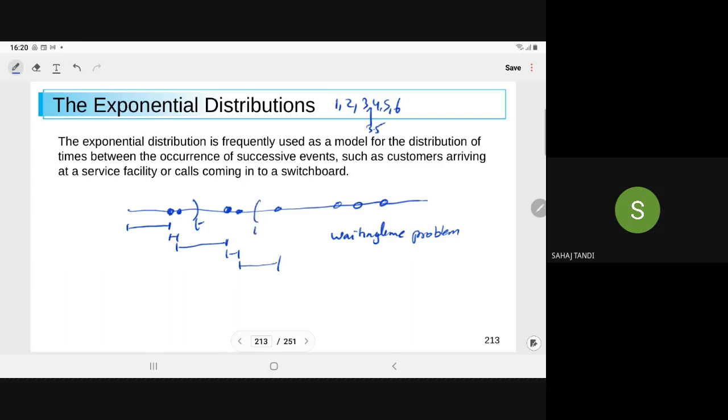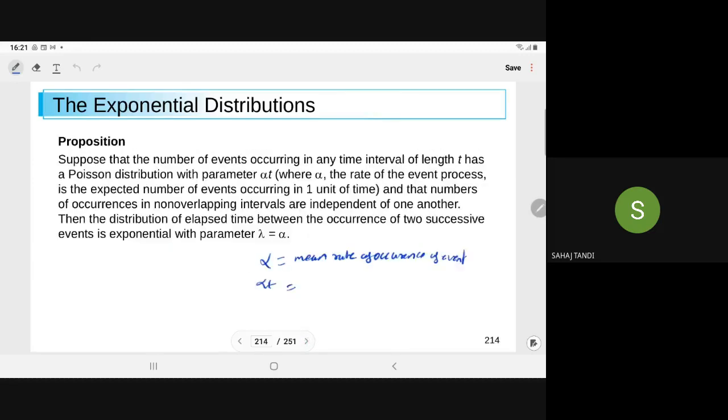Any time, let's say t1, so this is t1 plus t. Let's say t2, here we have t2 plus t, meaning we can take any interval. Let's say it is t3, so here we have t3 plus t. So in an interval of length t, the number of occurrences will be alpha into t, where alpha is the rate of occurrence in a unit time.